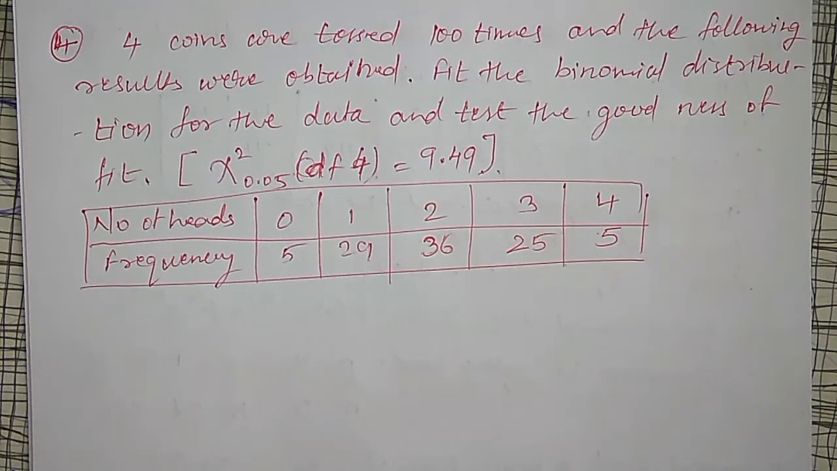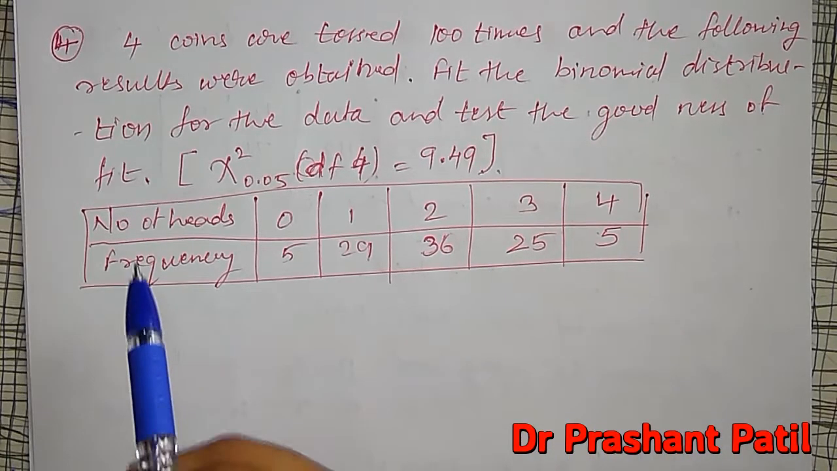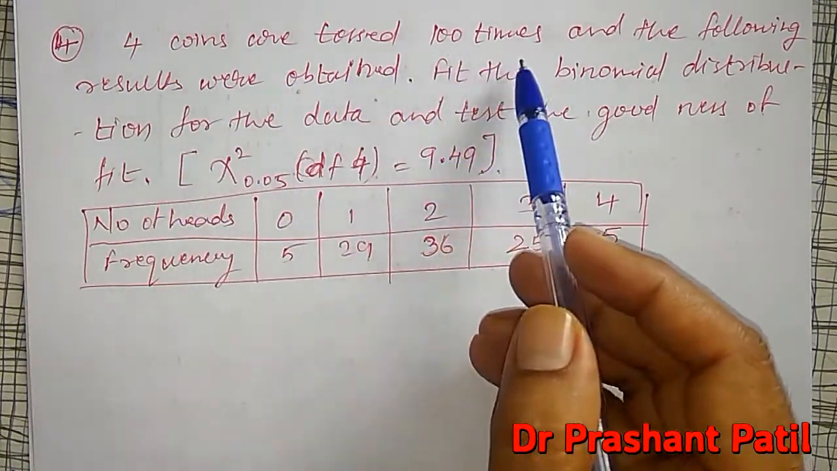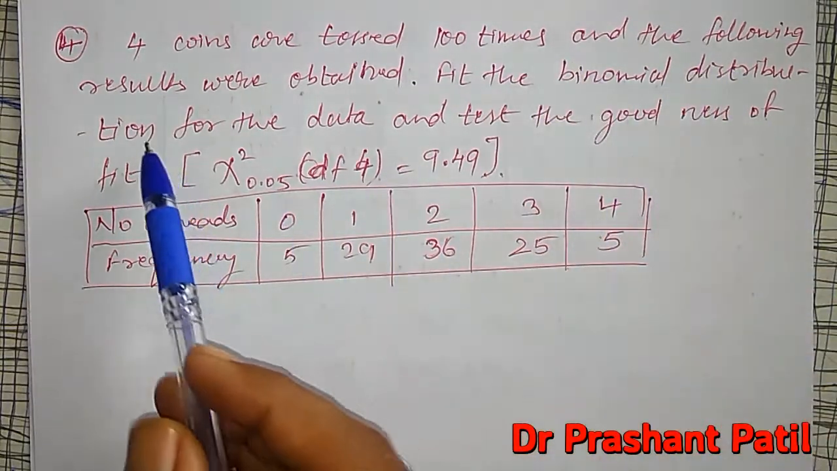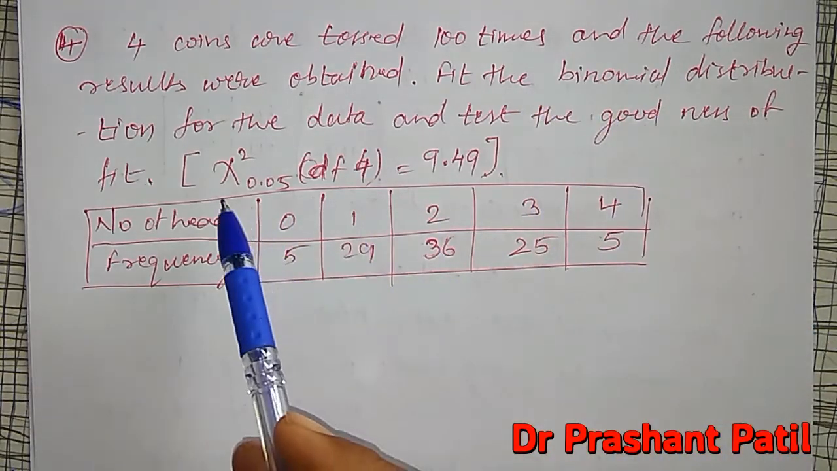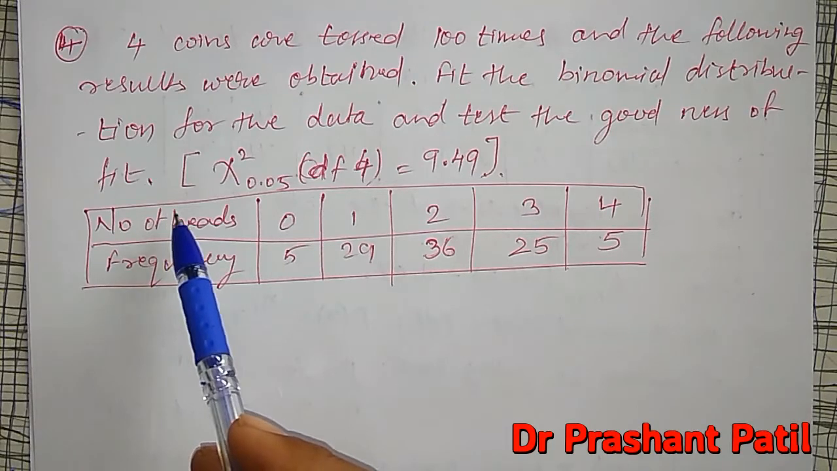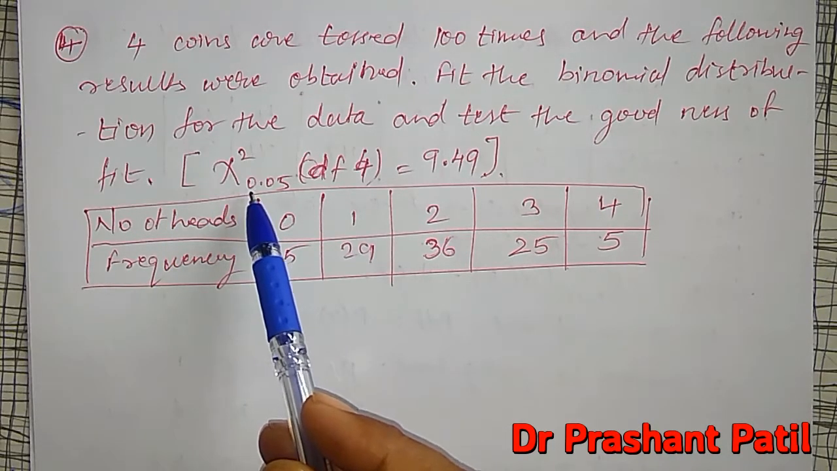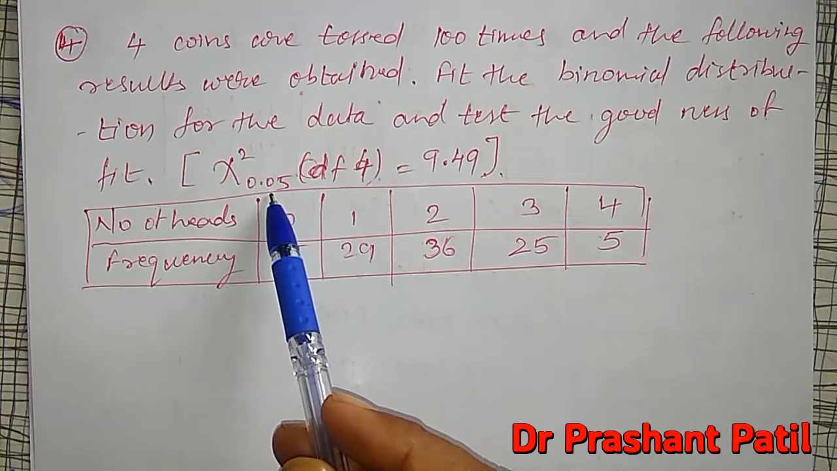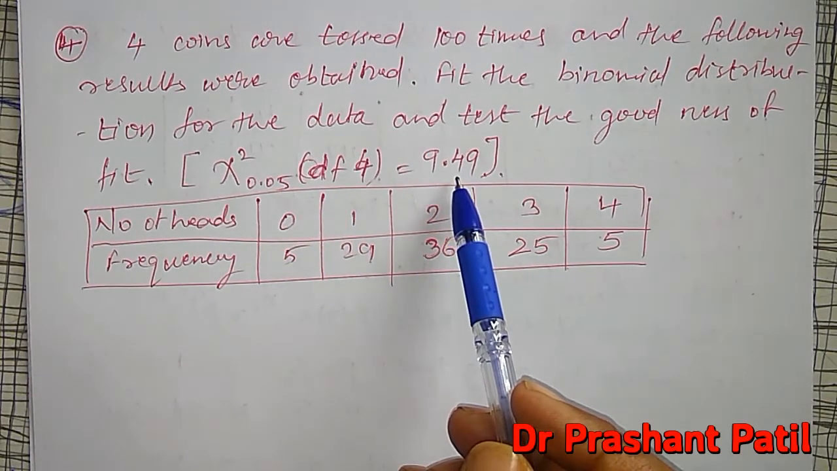Friends, here are more examples on the chi-square test, that is goodness of fit, which we are going to discuss. Here 4 coins are tossed 100 times and the following results were obtained. Fit the binomial distribution for the data and test the goodness of fit, given chi-square at 5% level of significance with the degrees of freedom equal to 9.49.